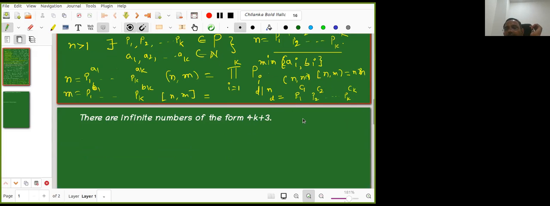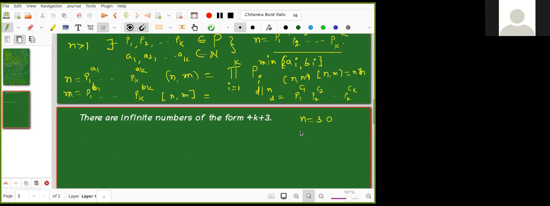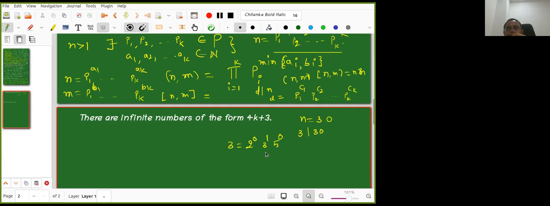Why? For example, if I take n equal to 30, then 3 also divides 30, right? So in that case, how do you write 3? 3 is equal to 2 power 0, 3 power 1, 5 power 0. 6 also divides, and it looks like 2 power 1, 3 power 1, 5 power 0. 30 also divides 30, so it is 2 power 1, 3 power 1, 5 power 1. 1 also divides 30, so 1 is equal to 2 power 0, 3 power 0, 5 power 0, right?